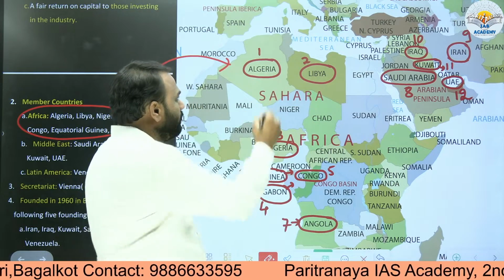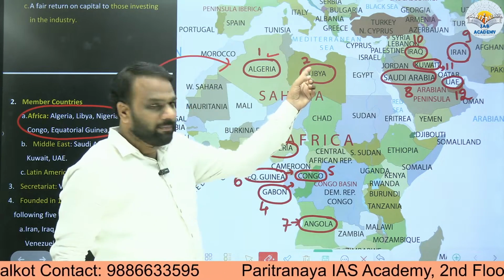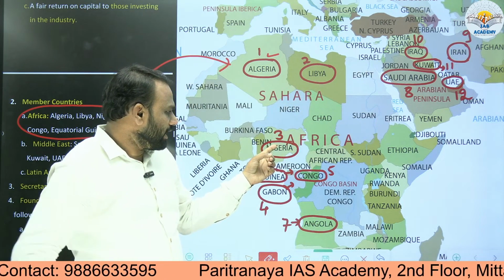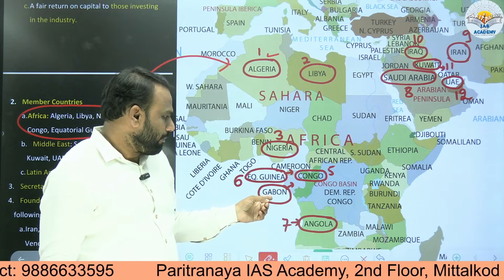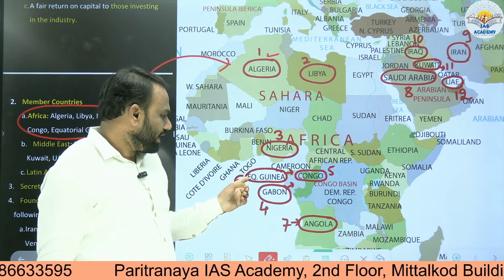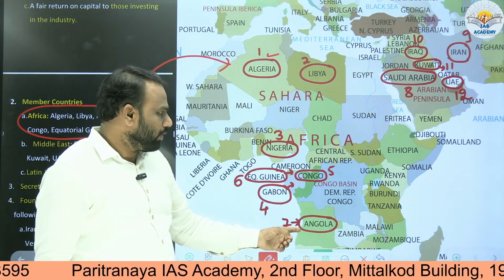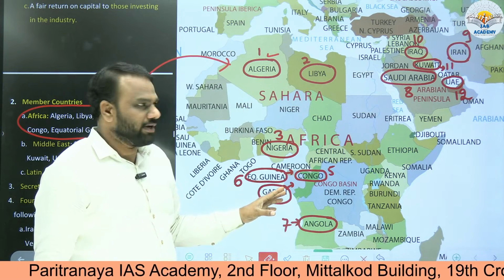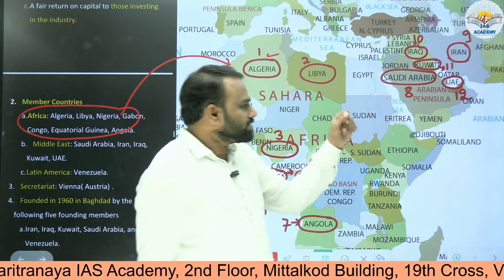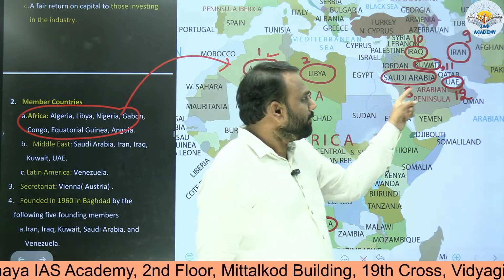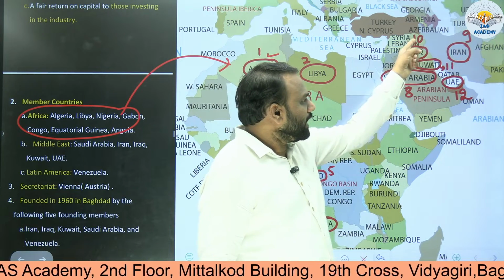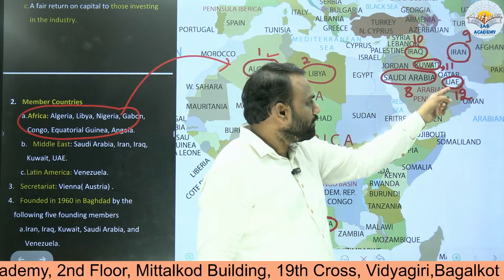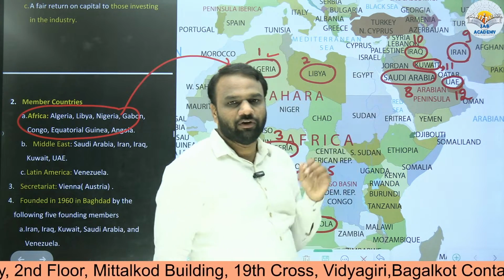Here we have Algeria, Libya, next Nigeria, Gabon, Congo, Equatorial Guinea, Angola. So these are the countries of Africa. Next, when it comes to countries of the Middle East, we have Saudi Arabia, Iran, Iraq, Kuwait, UAE. So these are the countries of the Middle East.